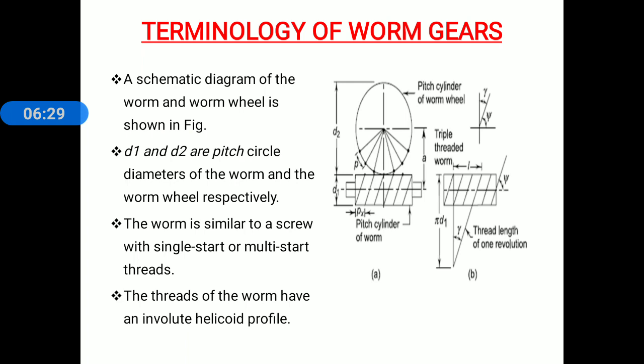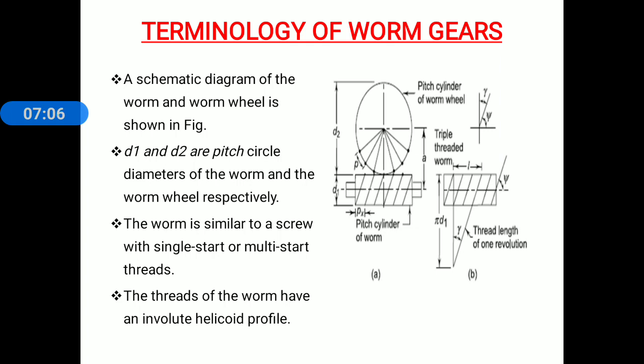Everyone again observe the two figures shown on the screen, figure A and figure B. Figure A: pitch cylinder of worm wheel. D1 is the pitch circle diameter of worm, D2 is the pitch circle diameter of worm wheel. Px, small p suffix x, is the axial pitch of worm, small p is the circular pitch of worm wheel, small a is the center distance between worm and worm wheel.